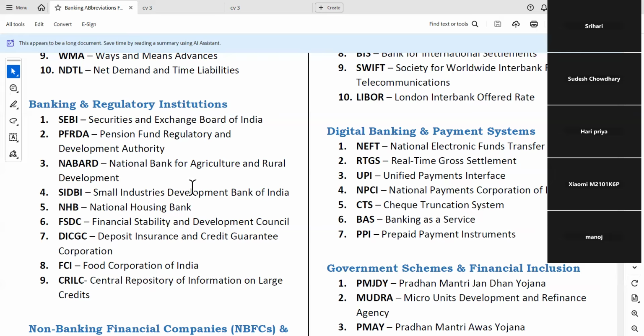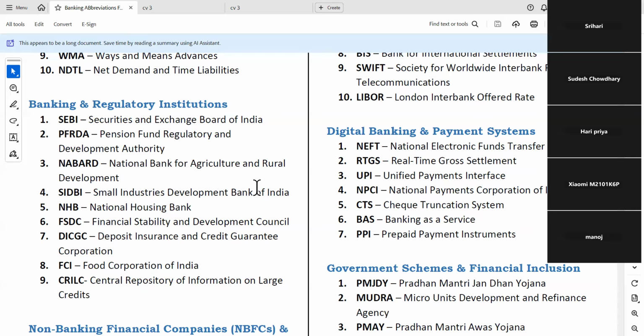Please go to the website of NABARD and then see. Similarly, SIDBI. SIDBI we require now more because of MSME. In the case of MSME, they have one Udyami portal and they are the people taking charge of that. That is for MSME companies to register so that banks can approach them and give them finance.